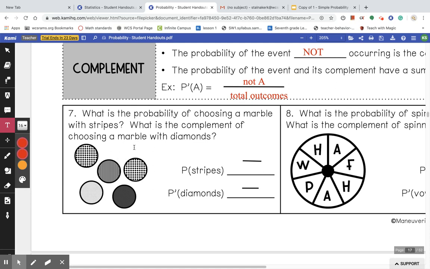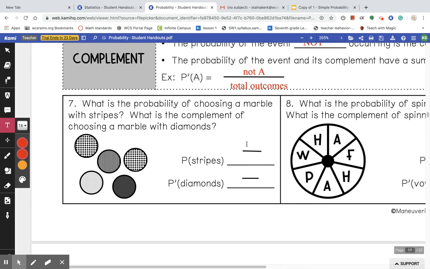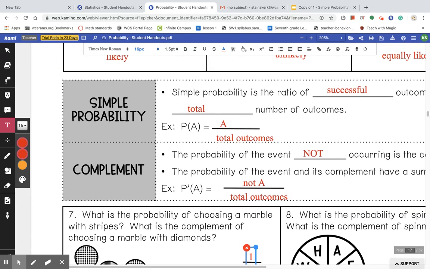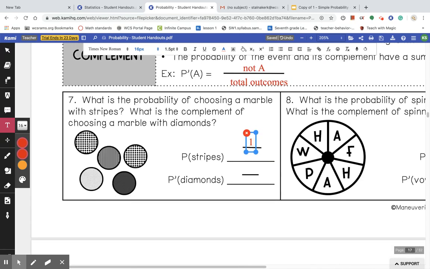So the probability of choosing a marble with stripes: there's only one chance of getting that, so the numerator is going to be a 1. Then it has to be over the total outcomes. How many marbles are there? We have 1, 2, 3, 4, 5. So the probability of getting a marble with stripes would be 1 over 5.